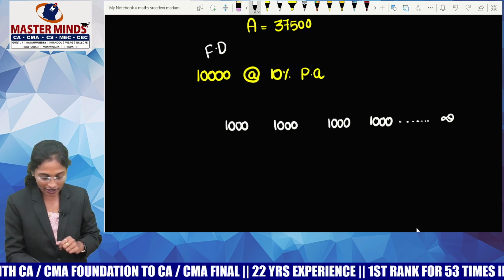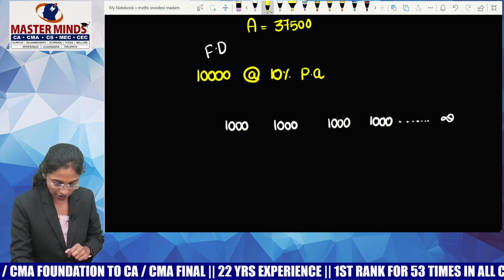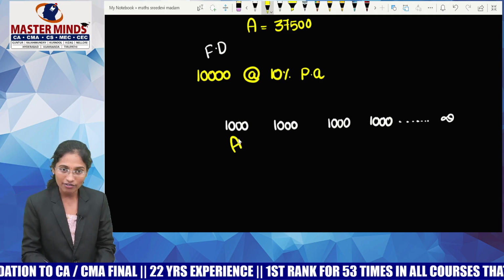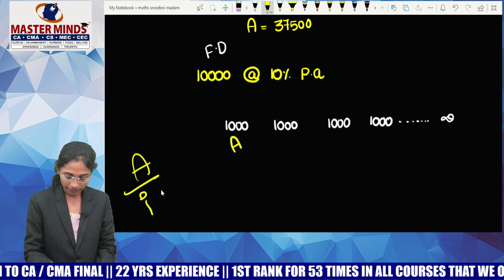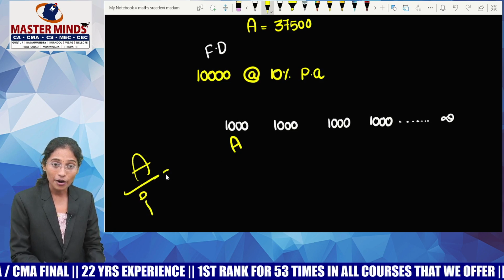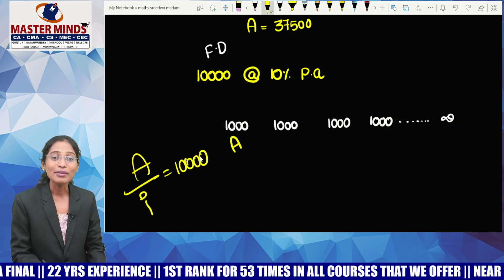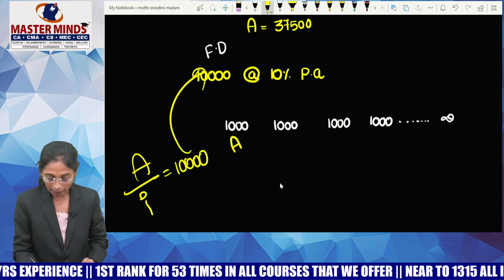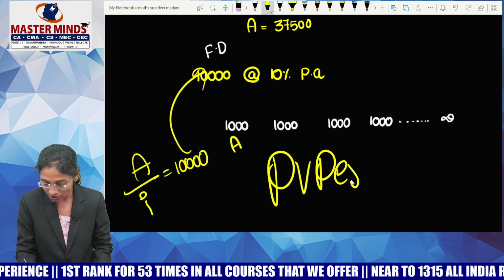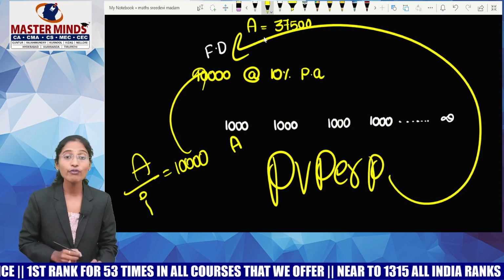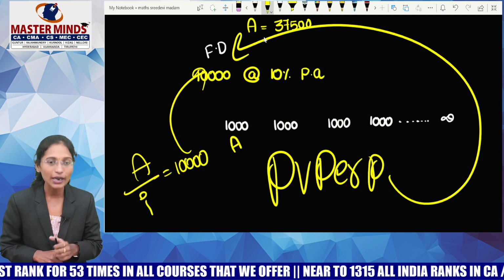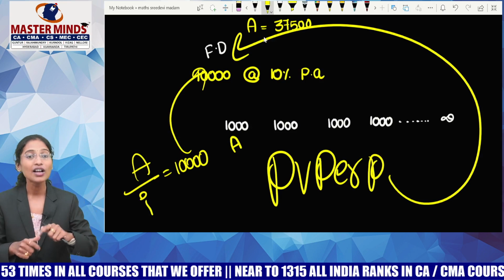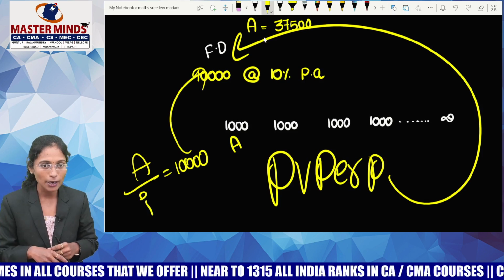As it is for infinite years, how am I calling it? Perpetuity. Let me denote this perpetuity with A. And guys, tell me the formula for present value of perpetuity. A by I means tell me 1,000 by 0.1. 10,000. Means 10,000 is what? Fixed deposit. Now I'll tell you the meaning of this. Present value of perpetuity is nothing but the amount of fixed deposit made by you. Let me repeat. The literal meaning of present value of perpetuity is the amount of fixed deposit made by you.